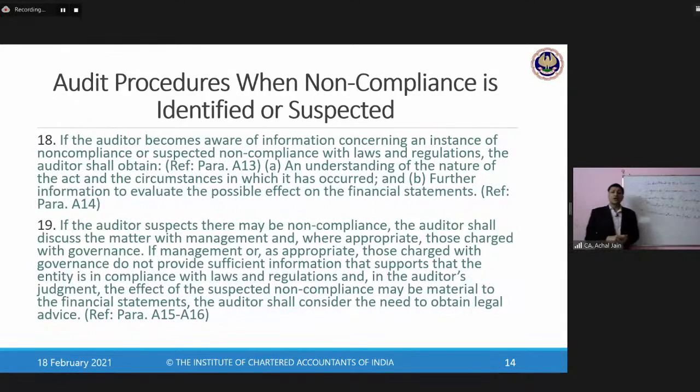Yes, if the auditor wants, then auditor can note down some of these observations for his own purposes to be taken care of in the next financial years. And yes, this will also form part of audit documentation. There's no doubt about it. But when it comes to the reporting requirements, it will not be required to be reported by the auditor in the audit report. Why? Because this is not something which is significant in nature. This is not something which is material in nature.